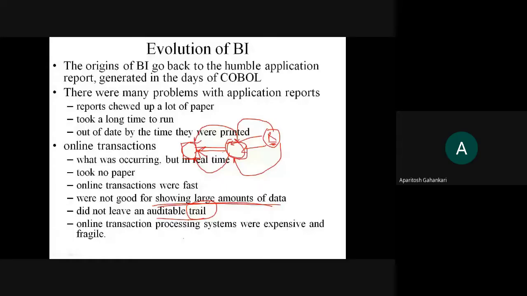So that is now possible, but at that point of time it was not possible, and they were not good for showing a large amount of data. That means with online transaction, you cannot rely on showing a huge amount of data. Huge amount of data आप show नहीं कर सकते. Okay, so online transaction processing systems were expensive and fragile to failure, and they were expensive to maintain.